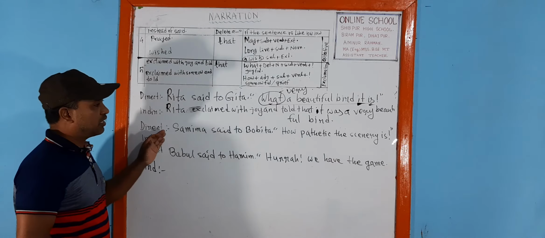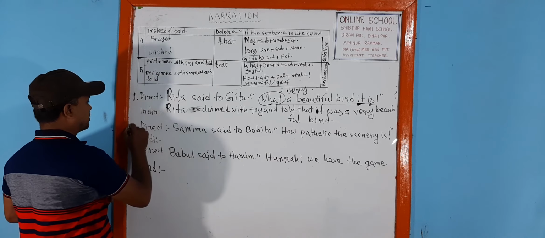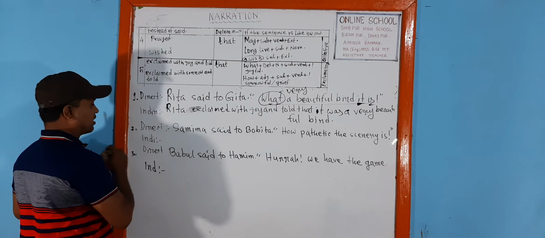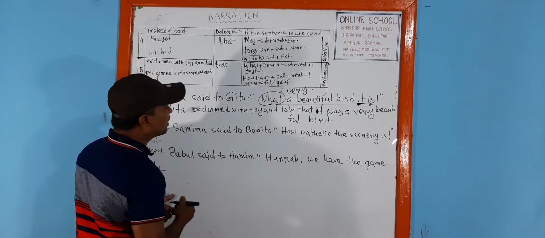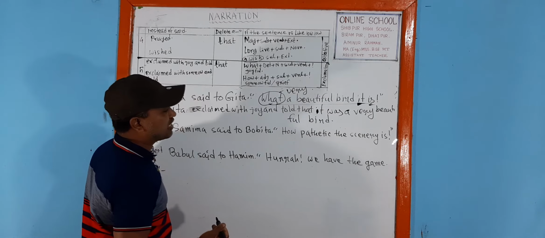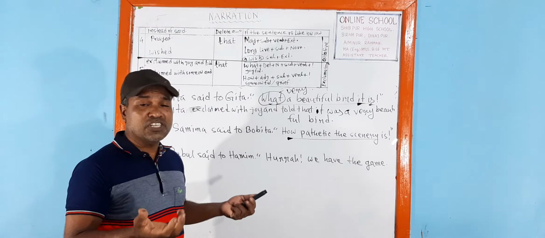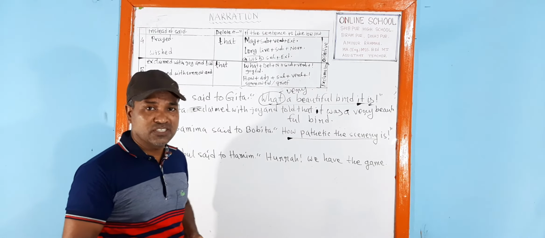Now let's discuss the second sentence. This is the first sentence, and this is the second sentence, and this is the third sentence. Shamima said to Bobita, how pathetic the scenery is. We came to know from this sentence that it expresses the pathetic, that means sorrow. It expresses sorrowfulness. So how will you change this?